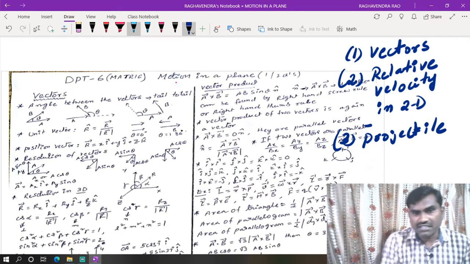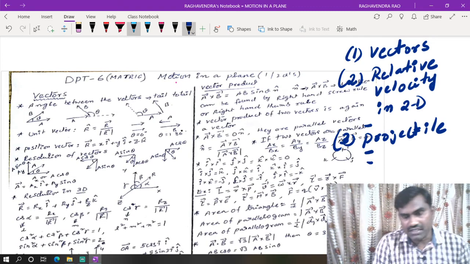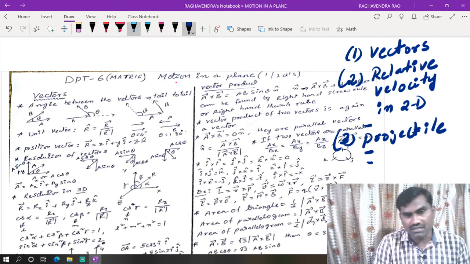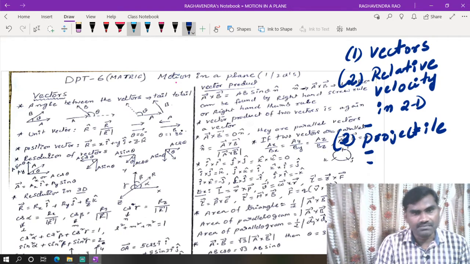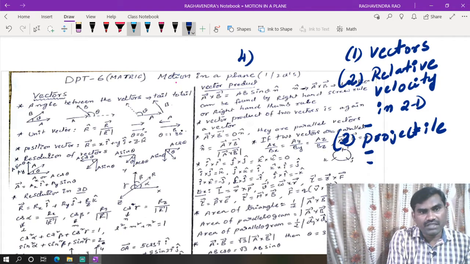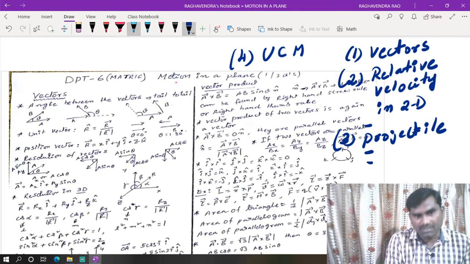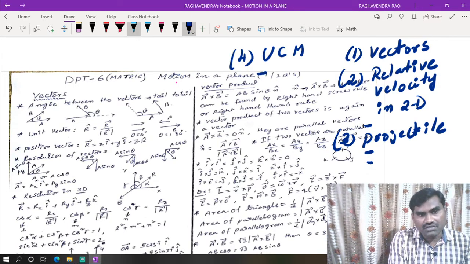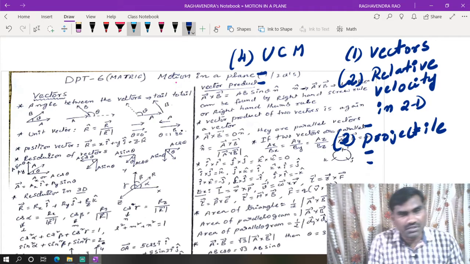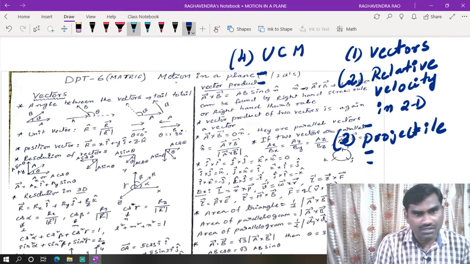In the case of projectile, again we have two parts: one is horizontal projection and another is oblique projection. And the fourth part is uniform circular motion, or circular motion as we can call it. Here also we have two parts: uniform circular motion and non-uniform circular motion.